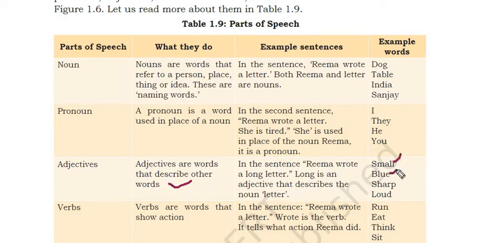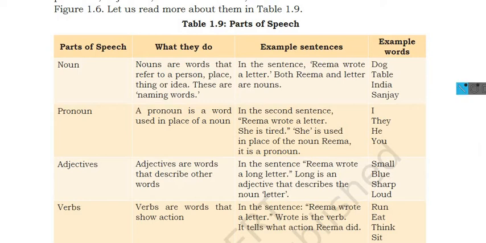So small, blue, sharp, loud, all these words are telling you something about something, the quality of something. This is a very small pen. Okay. So it is telling about the pen that it is small. So small is an adjective. This pen is of blue color. It is telling the quality of that pen that it is of blue color. So this is also an adjective. Getting it?